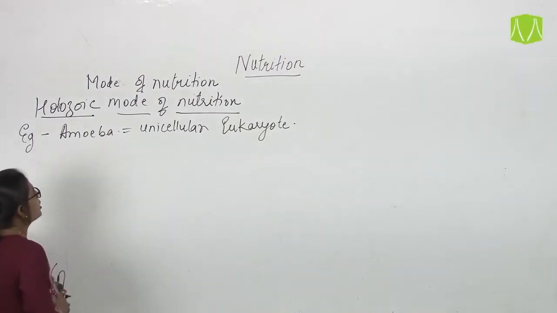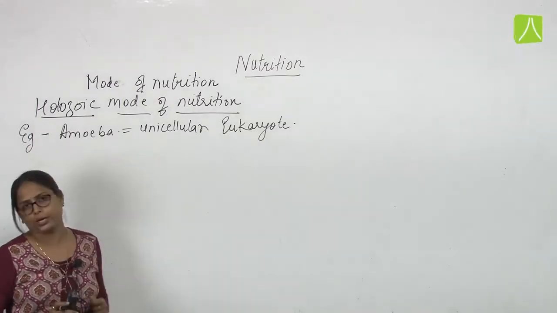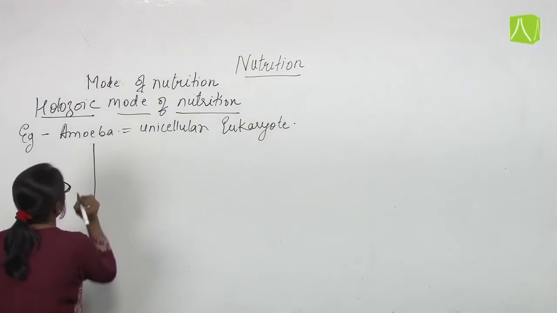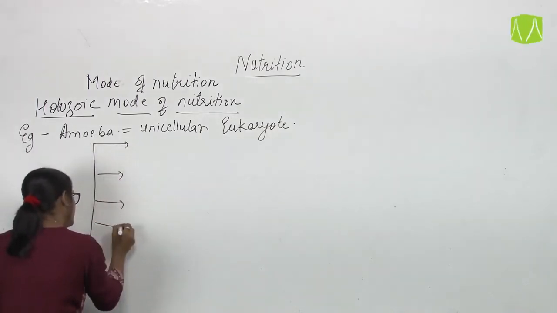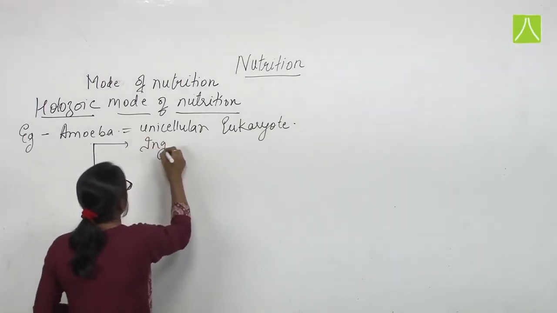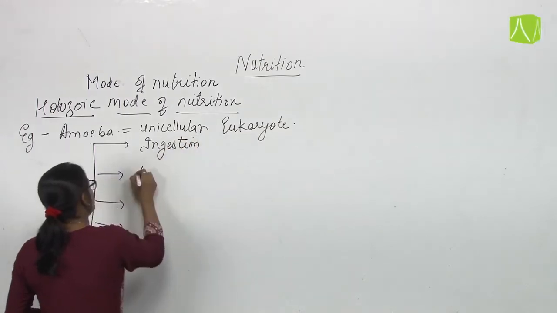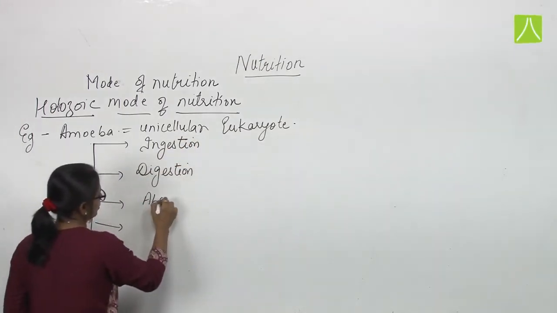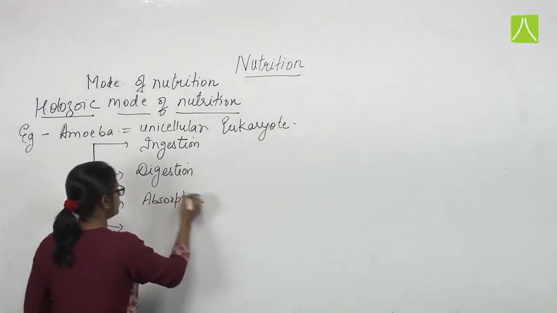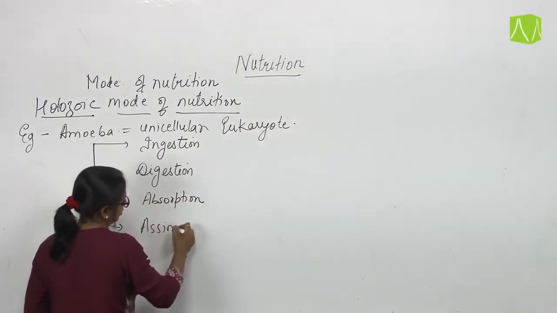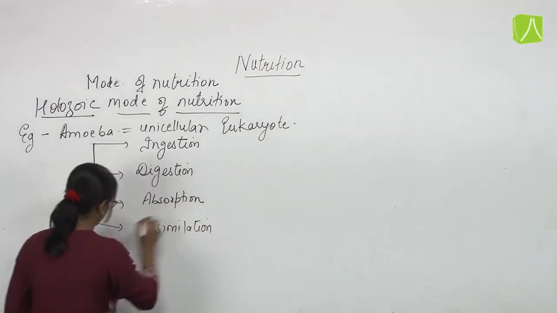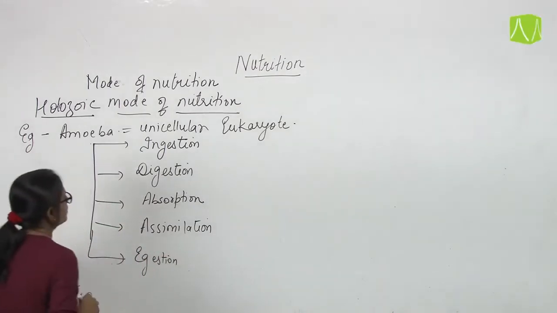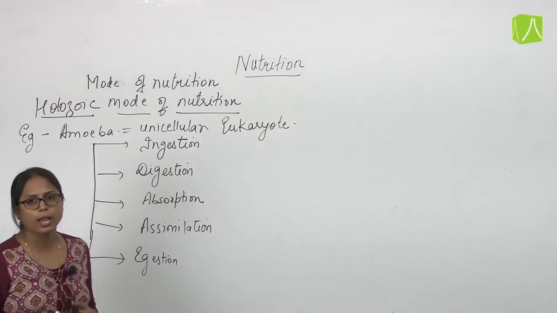Now what is amoeba doing to obtain nutrients? It is performing the mode of nutrition in different steps. First, ingestion, digestion, absorption, assimilation, and then egestion. So these are majorly five steps in which nutrition is performed by amoeba.